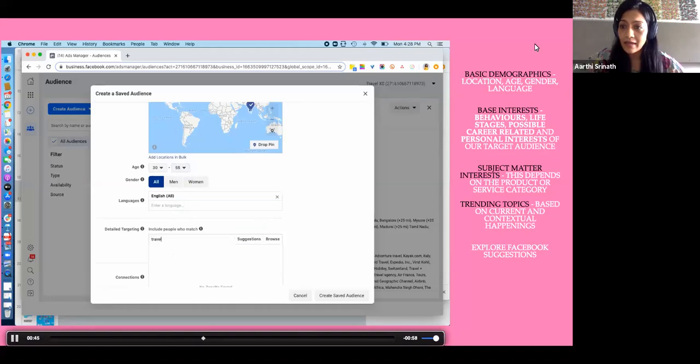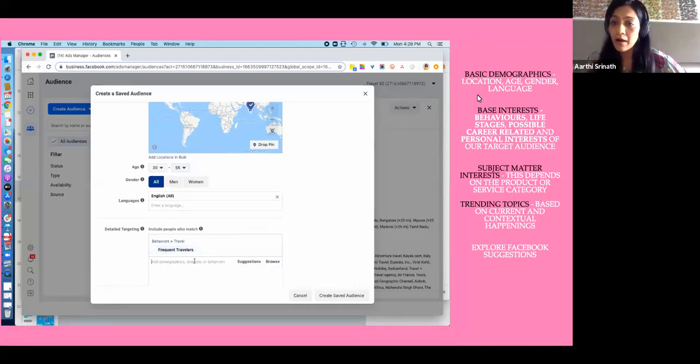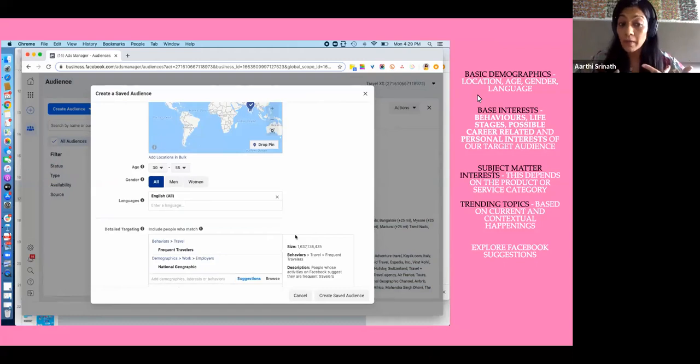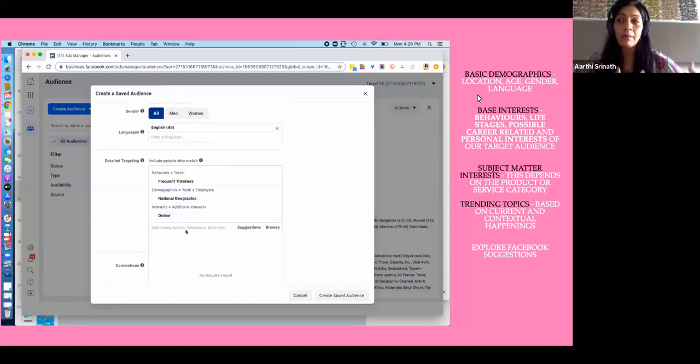In this detailed targeting, you will see on my right, there are multiple ways in which you can create this targeting. You have a base interest, which is basically behaviors, life stages, their possible career-related interests, personal interests. Then you can have subject matter interest, like someone who's interested in traveling may probably be reading Lonely Planet or National Geographic. They probably shop a lot online. They're frequent travelers. This is where you have to really get creative and think about what kind of interests my audience is possibly going to have.